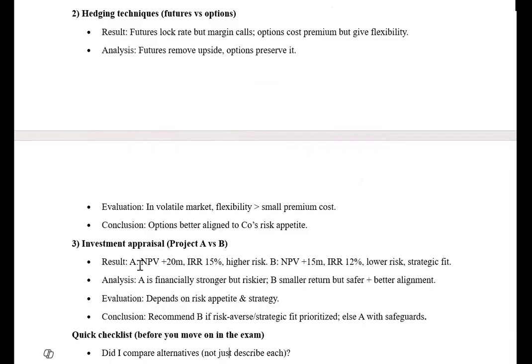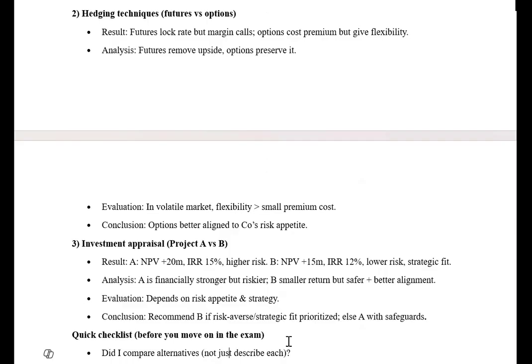For example, investor present, NPV is 20 million, IRR is 15%, and you are recommending it, but the problem is it is highly risky compared to the other option. So if you are comparing two options and NPV and IRR is better in option A, and you are blindly supporting that based on NPV, saying we should accept this, you also have to tell the other story. Maybe A is better, but A has more risk.